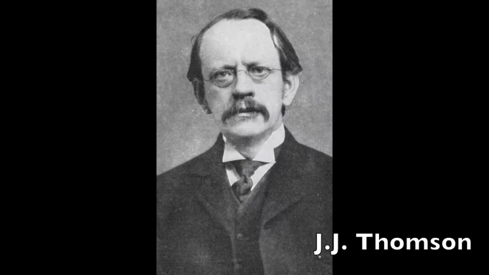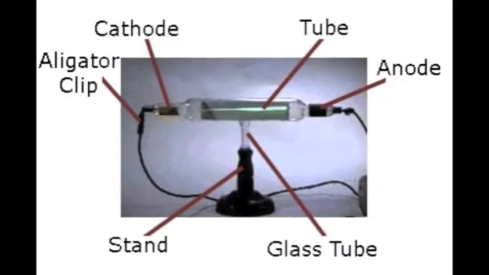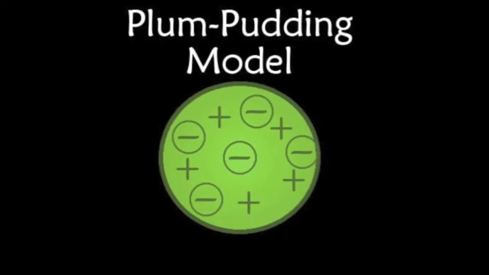Next there was J.J. Thomson. In 1897, he discovered the electron. He believed that the atom was filled with a positively charged substance and that electrons were mixed in with them. He also used a cathode ray tube to experiment and make the plum pudding model.